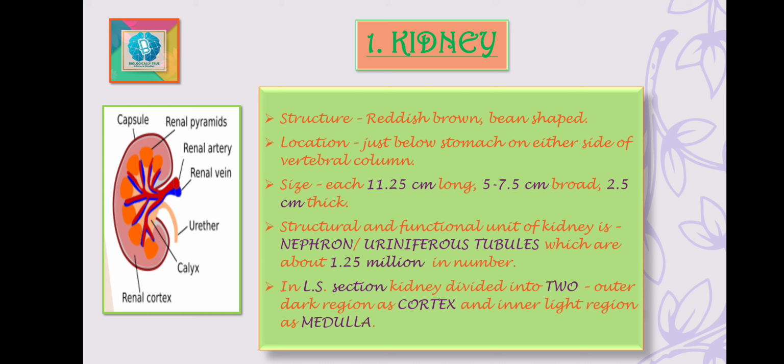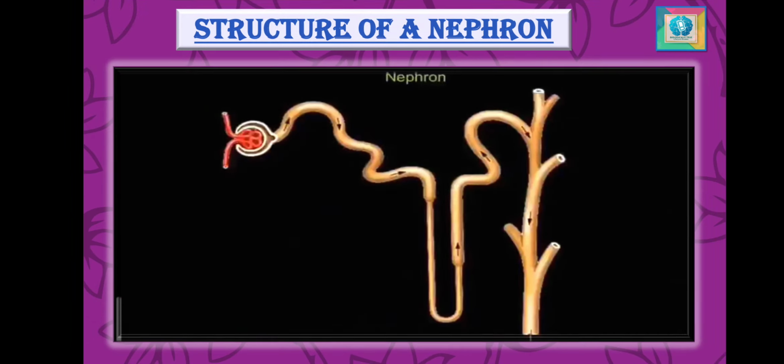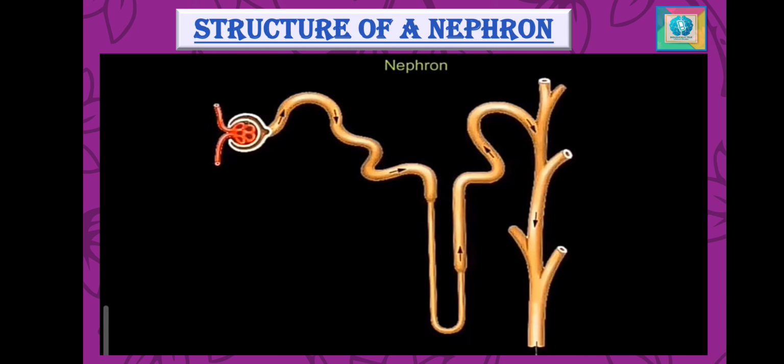Now we are going to talk about the nephron. As told to you all, the nephron is the structural and functional unit of the kidney. So it is really very important to know in what manner the structure and the functioning of the nephron works. As shown here, the first part of the nephron is the C-shaped structure, which is called the Bowman's capsule, as shown in the picture here.